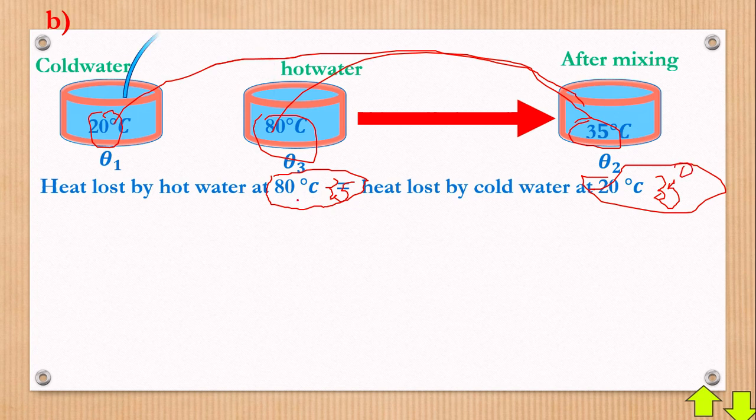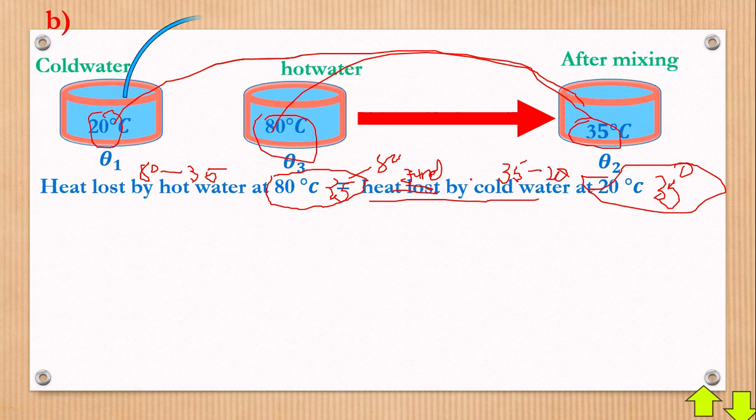Now what must you know? The temperature changes will be how? Look at this: the biggest minus the smallest. The biggest is 80, minus the smallest, which is 35. What about this side, whereby the heat is being gained? Heat gained, sorry, it's meant to be gained, not lost. So the temperature change will be the highest, 35, minus the lowest, which is 20. If you can really see that.